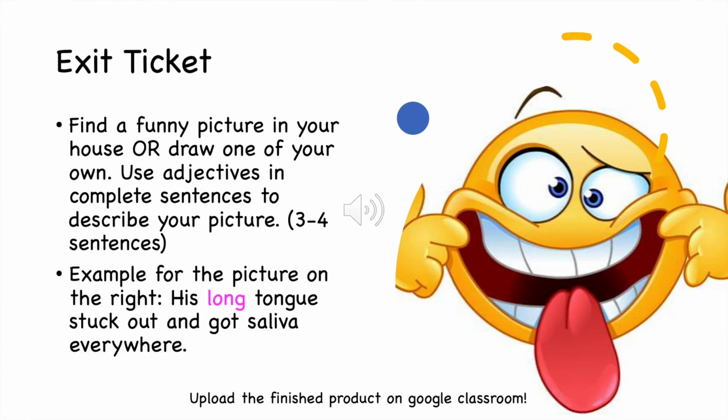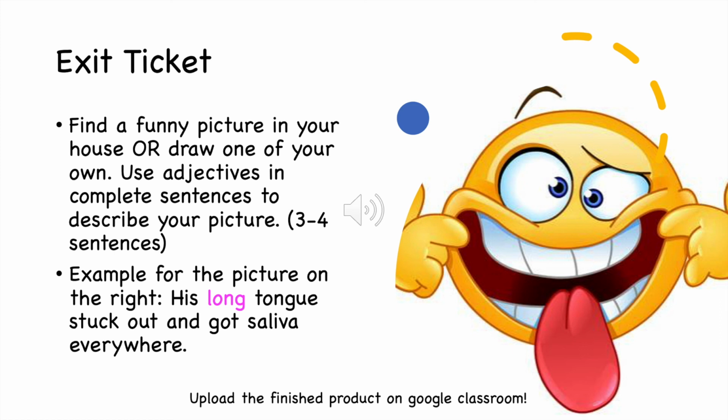Now, I really want you to have fun with today's exit ticket. What you have to do is find a funny picture in your house. It can be of you, it could be of your family, it could be of just something that you took a picture of. Or if you don't have any photos, you can draw one on your own. I want you to use adjectives in complete sentences to describe your picture. 3 or 4 sentences is good.